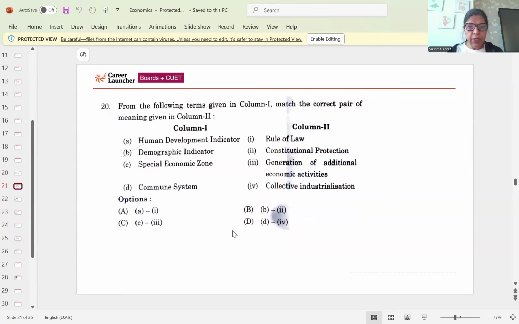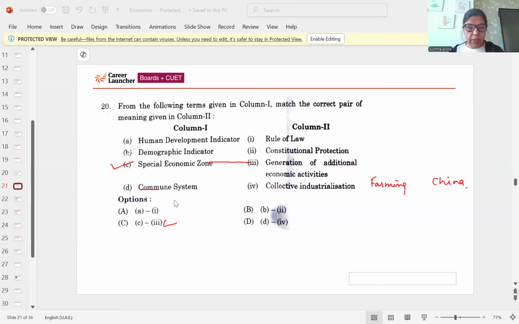Next question: from the following terms given in column 1, match the correct pair. That question is being asked by many students. See, that is correct: special economic zones are generation of additional economic activities. Commune system is collective farming. That is from the China chapter. They have the commune system, that is for collective farming. So the correct answer is C. Special economic zone means generation of additional economic activities.